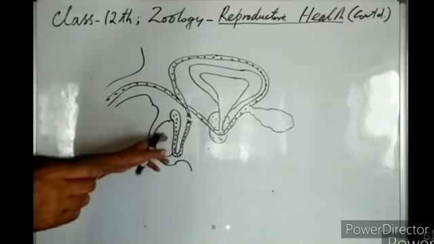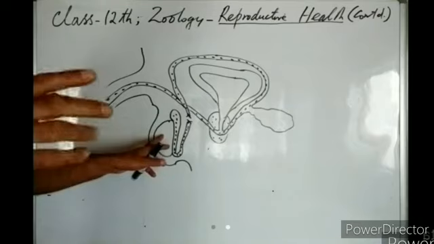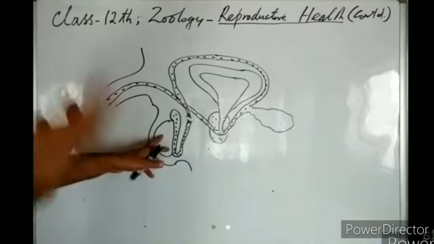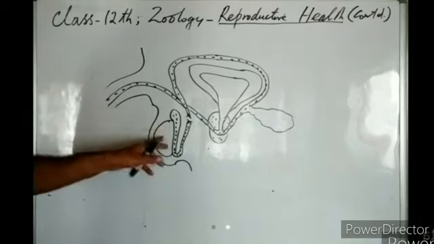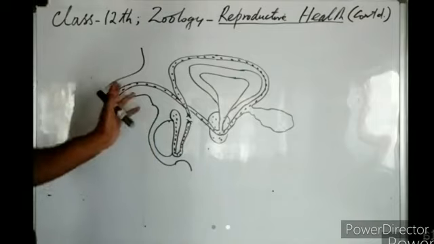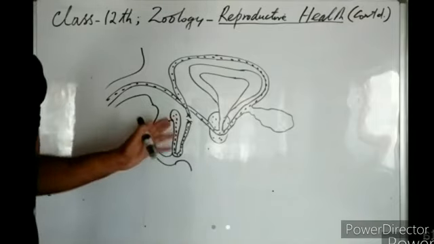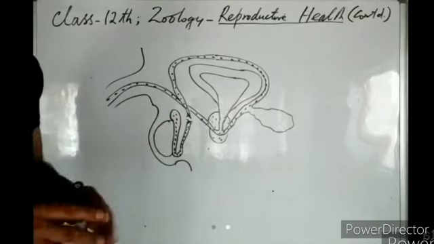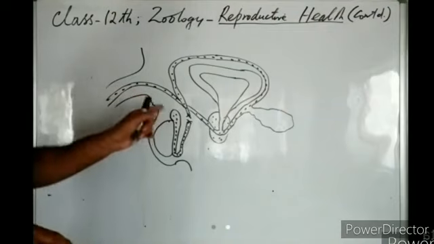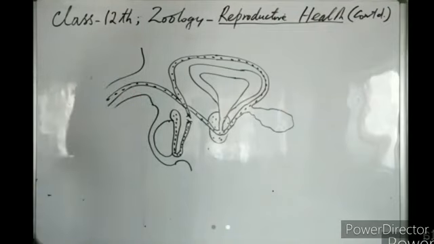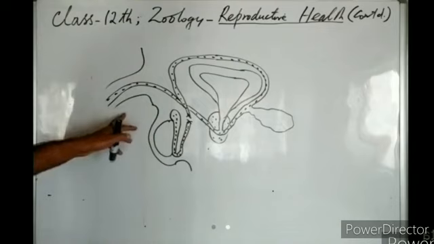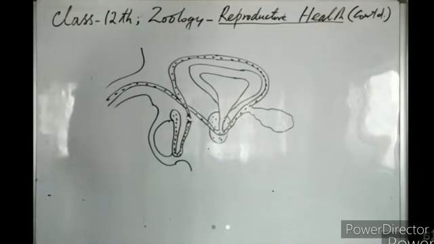The male produces sperms but is not able to ejaculate or inseminate the female. This method of birth control is known as vasectomy, and it is a permanent method of birth control.